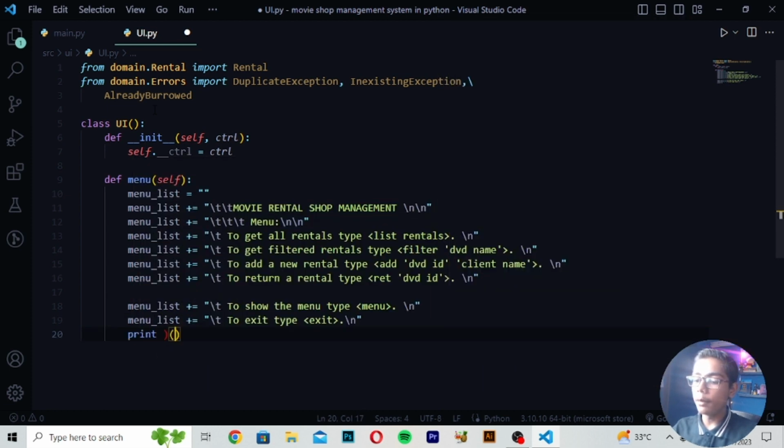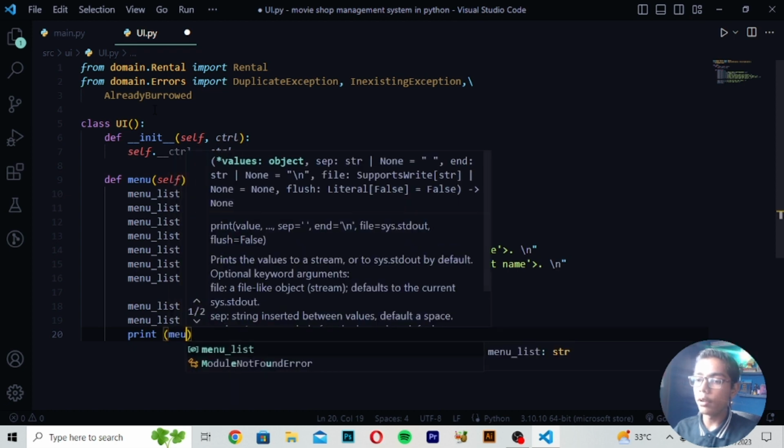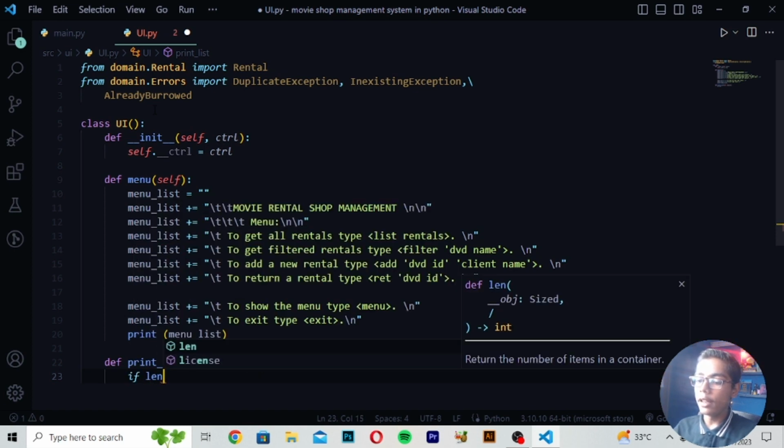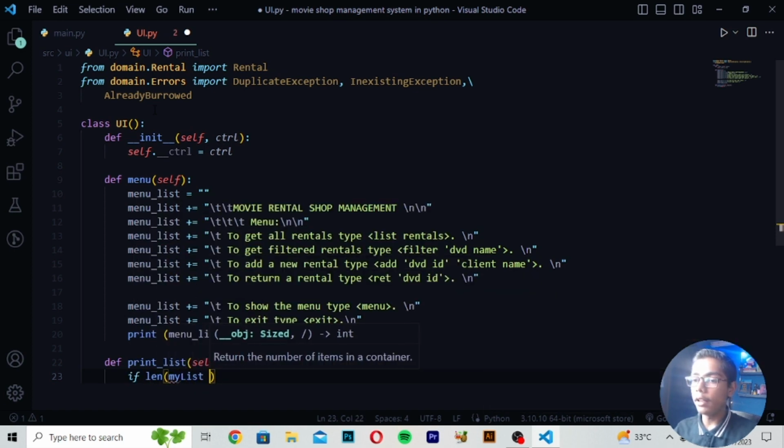Then you have to write here print menu. Then I will be just now writing here list. Here I will be just moving down and write here def print list, and then you have to now just write here self my list. Then you have to now just write a tag which should be like if length. Then you have to now make this tag right here my list and write here equals 0.